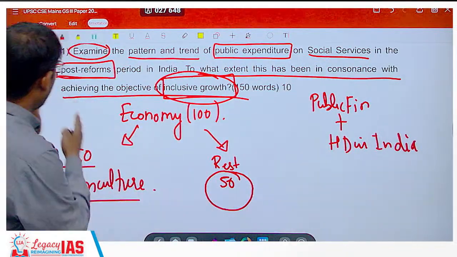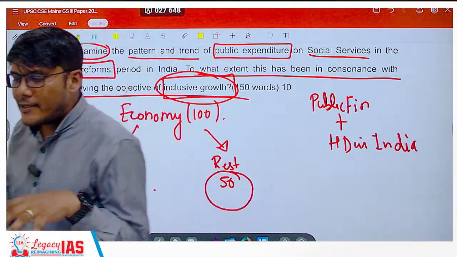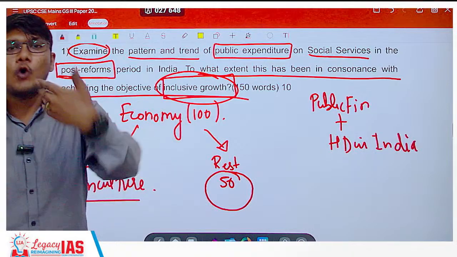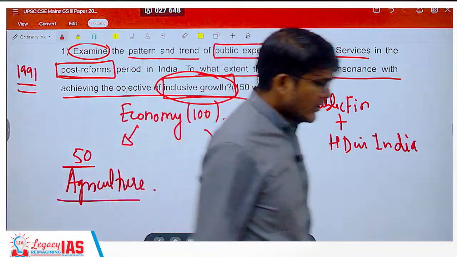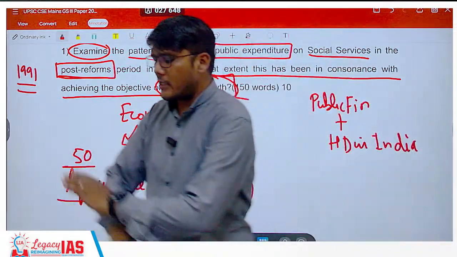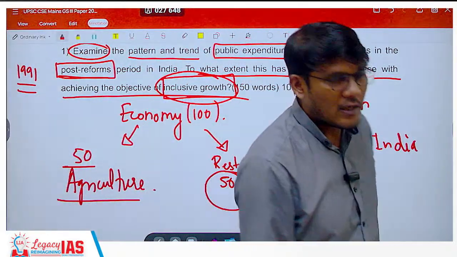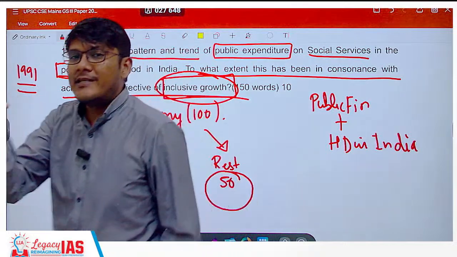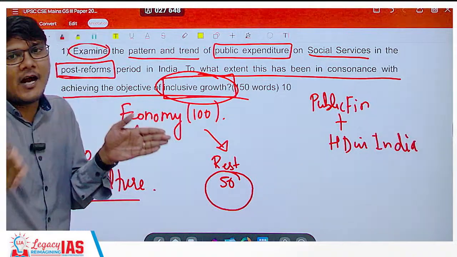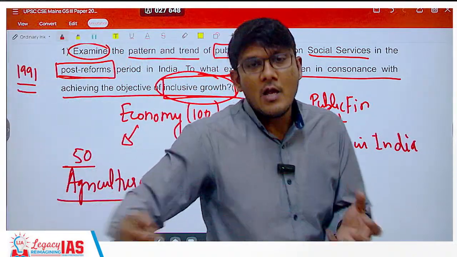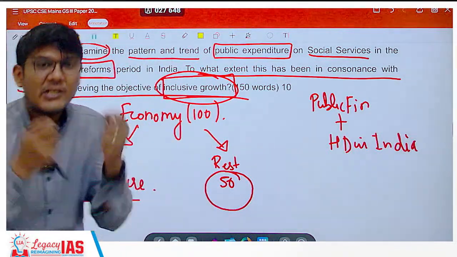Right. So initially, when there was a start in 1991, see what happens is when you are at your lowest, you try to give doles, freebies, free things as much as you can. Why? Because just imagine the economy is not doing well, the people are not skilled, the people need work, they need employment, they need money. So will you wait for them to be skilled for the next 6 months or a year? No. You will simultaneously start doing it, which would be a permanent solution, but you also need to give a quick solution or a correction on an immediate basis.